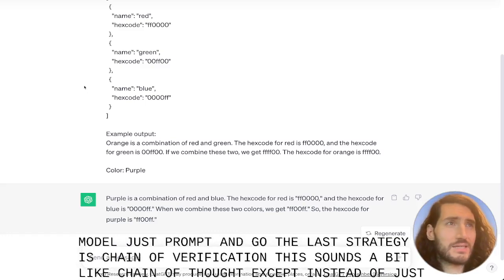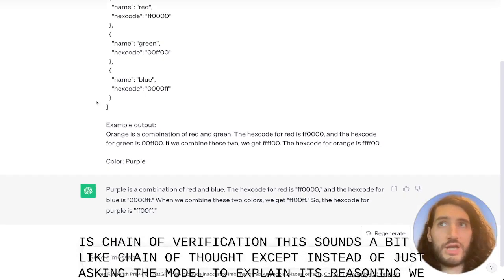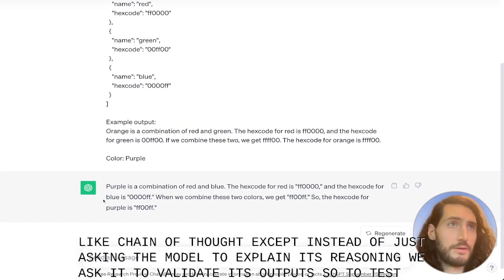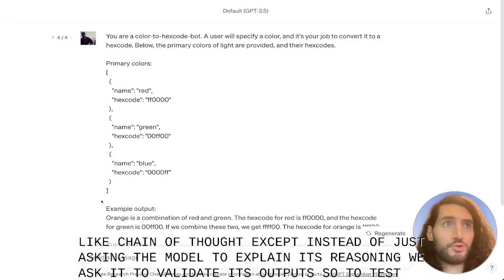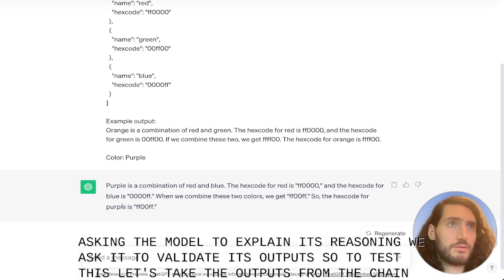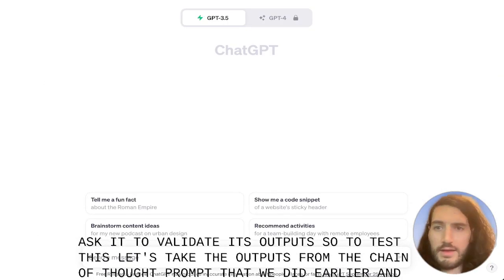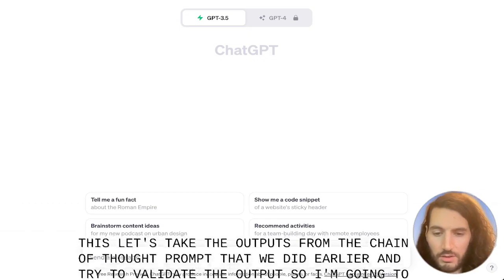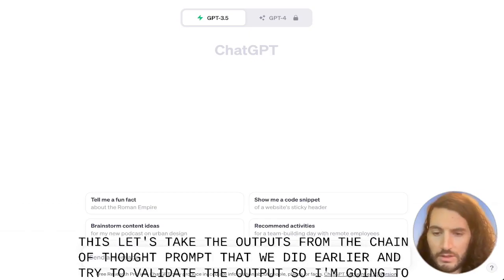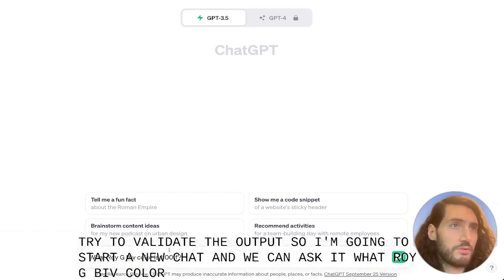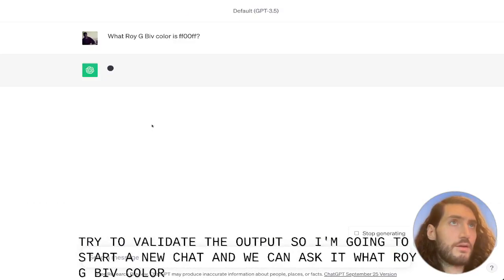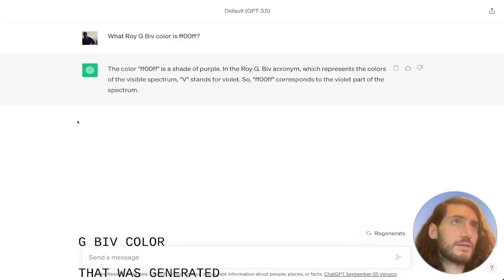So to test this, let's take the outputs from the chain of thought prompt that we did earlier and try to validate the output. So I'm going to start a new chat, and we can ask it, what Roy G. Biv color is the hex code that was generated? And you see it says it's a shade of purple.